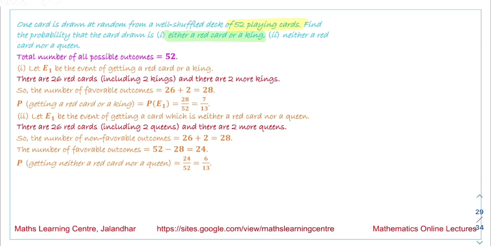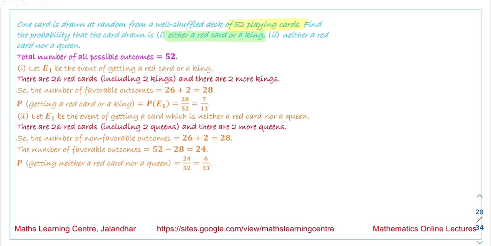The last part we have is a king. The cards that are already removed are the black face cards, so the two black kings are removed. What we are left with is two red kings. These are the favorable outcomes. The total number of outcomes in this case is 46. So the probability we get is 1 by 23. So the probability of getting a king in this case is 1 by 23.